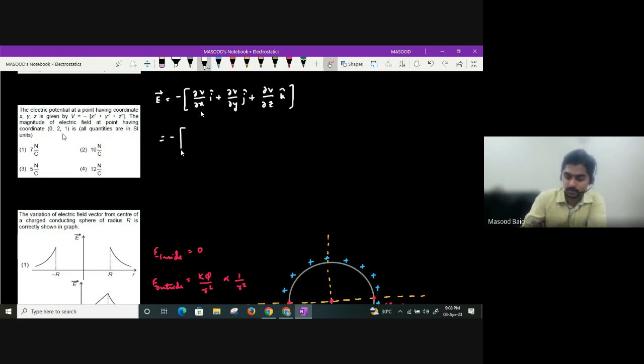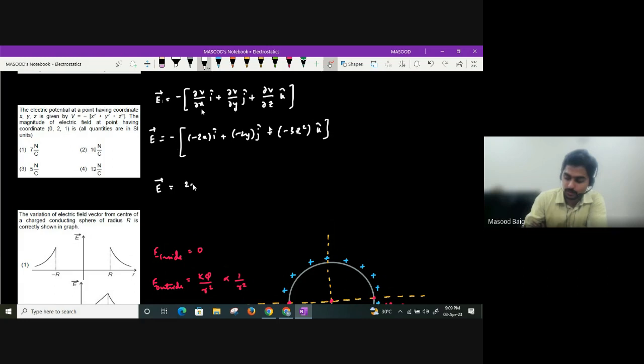So if I do partial derivation of this, the y square derivative with respect to x is 0. The z cube derivative will also be 0. What will be the derivative of minus x square? You will get minus 2x i cap. What will be the derivative of y square? You will get minus 2y j cap. What will be the derivative of z square here? You will get minus 3z square k cap. Is that clear, all of you? This is our electric field now. So what is the electric field that I am going to get?